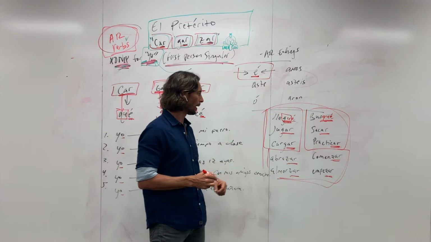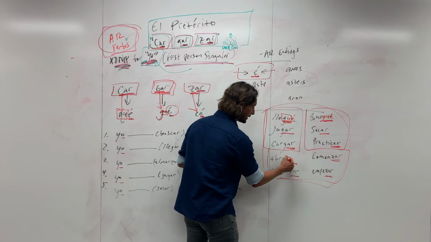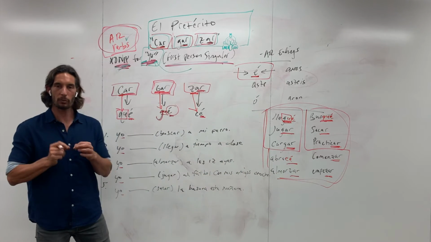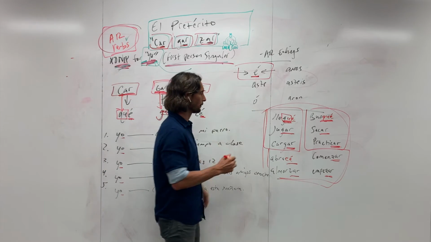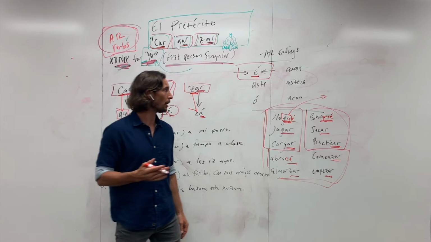And then we'll come down here, I guess we'll do abrazar. So we have, the Z will change to C, so we get abracé. And again, just to reiterate, this is only in the Joe form. So just for fun, we'll look at llegar in all of its forms.